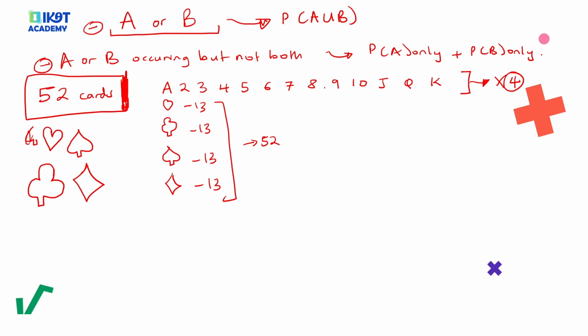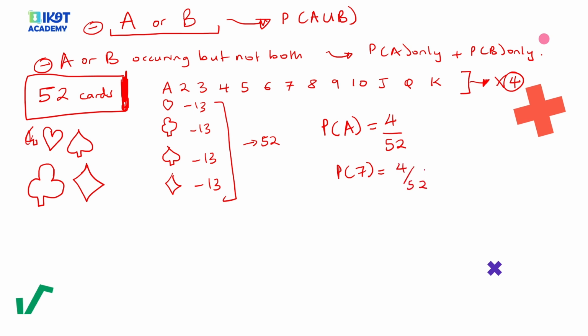Also, another thing you have to note is that when a question asks you what's the probability of picking an A from these cards, you should know that there are 4 A's, an A from each of these. So the probability of picking an A out of these 52 cards: remember, we said the probability is equal to the desired chance out of the total number of chances. The chance of picking an A on any card is 4 out of 52. Same thing, the probability of picking a 7: there are 4 sevens, one in each color, so the probability is 4 out of 52.